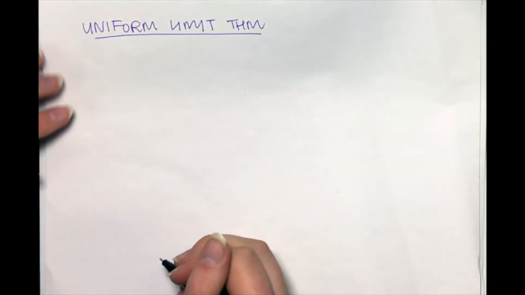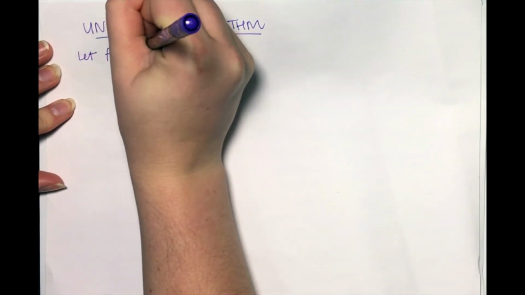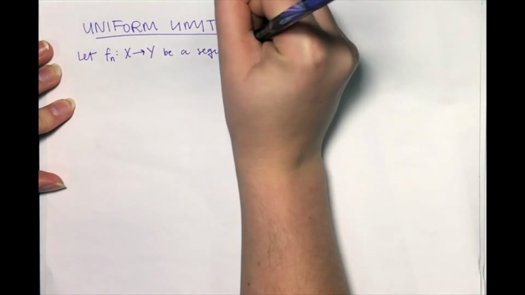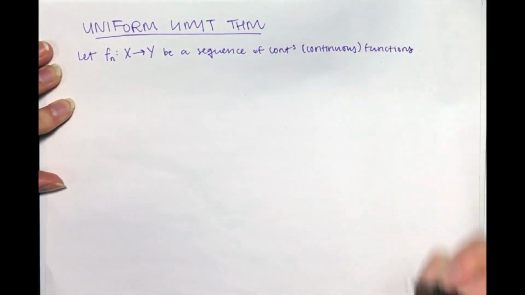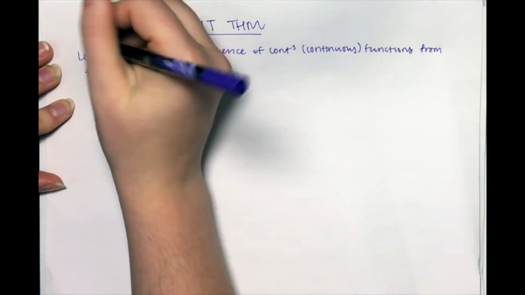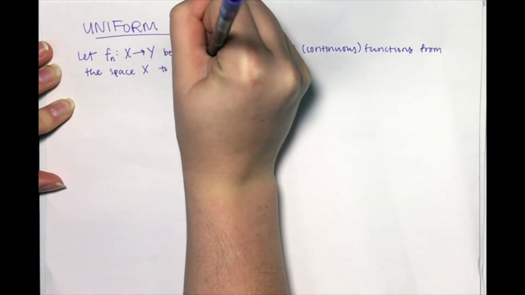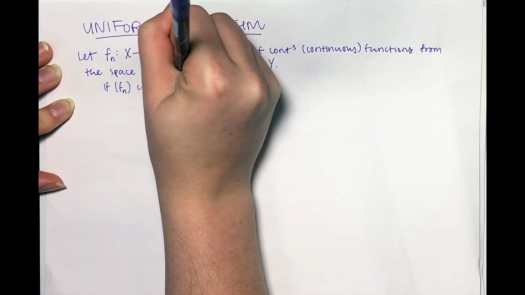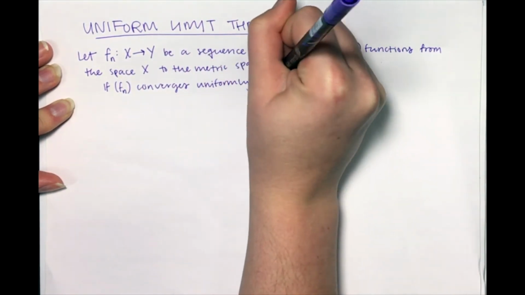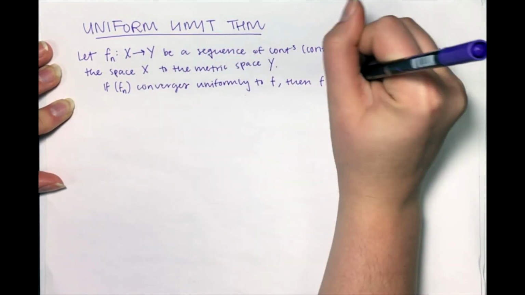The uniform limit of continuous functions is continuous, if it exists. Let f_n from X to Y be a sequence of continuous functions from the topological space X to the metric space Y. If f_n converges uniformly to f, then f is continuous.